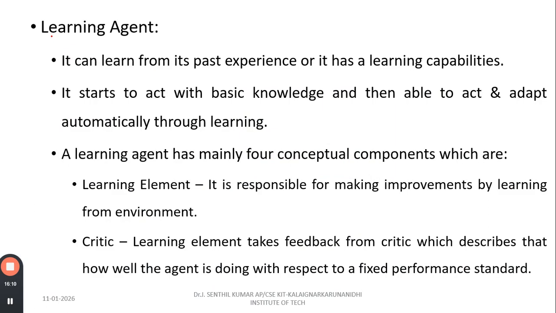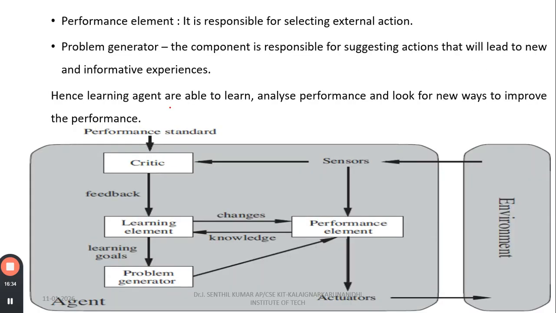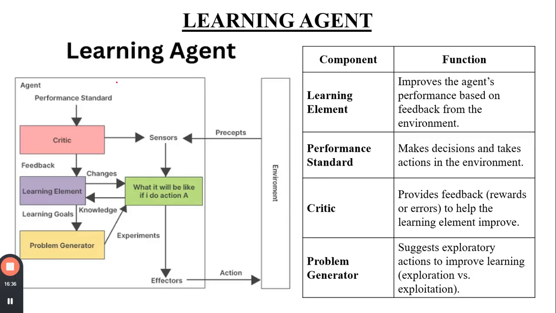The last one we are going to talk about is the learning agents. Very important, learning agents. They can learn from their past experience and learning capabilities. They start to act upon basic knowledge and are then able to adapt automatically through learning. Learning agents have mainly four components, which are the learning element and others. We have different types of elements: learning element, critic. So here you can see the learning agent.